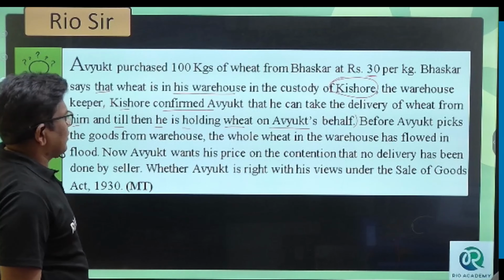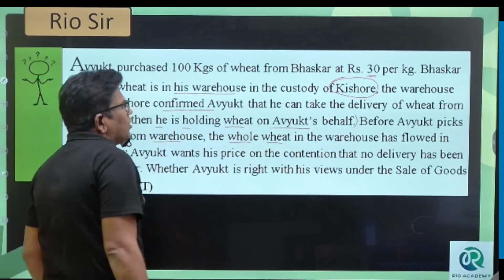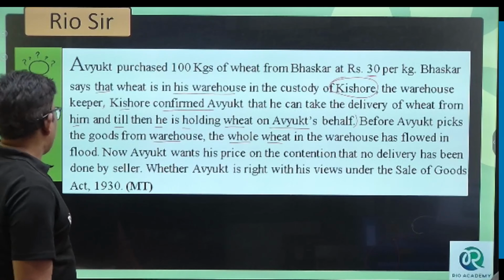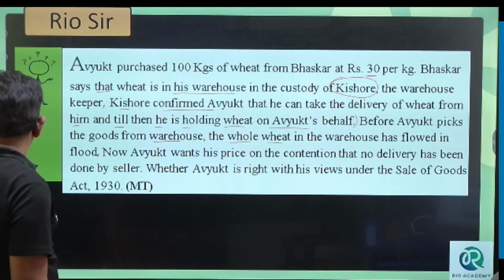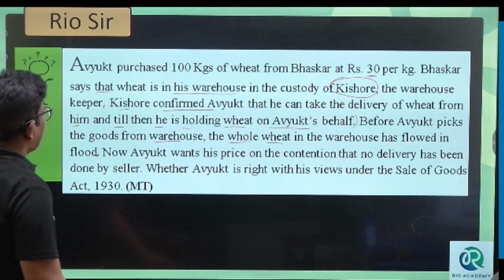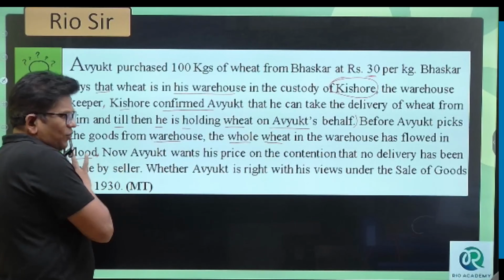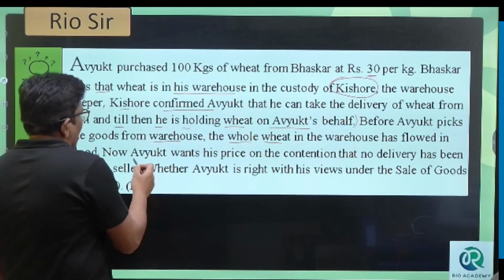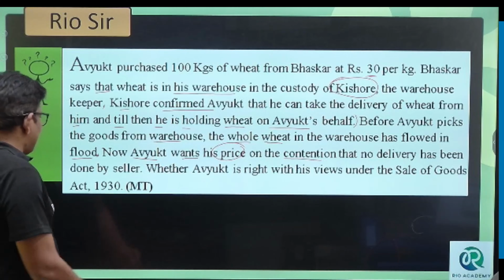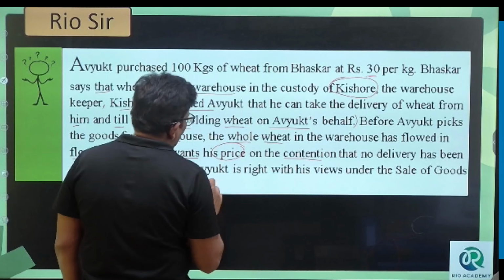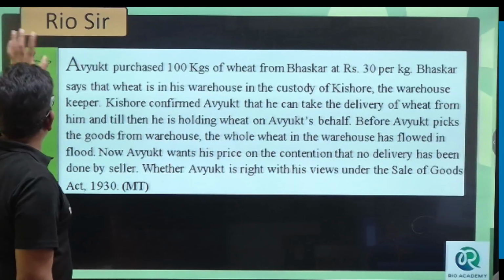Before Ankit picks the goods from the warehouse, the whole wheat in the warehouse is washed away in a flood. The wheat has rotted. Now Ankit wants his price back on the contention that no delivery has been done by the seller. Whether Ankit is right in his view under the Sale of Goods Act 1930, please explain.